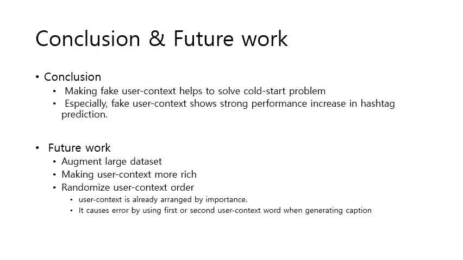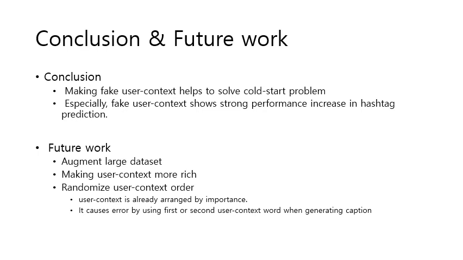This is the conclusion and future work. Our project's conclusion is this: making fake user context helps to solve the cross-site problem, and especially fake user context shows a strong performance increase in hashtag prediction. And you can solve this problem better like this.